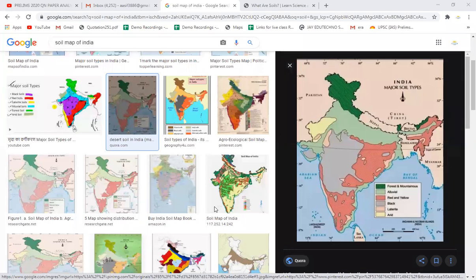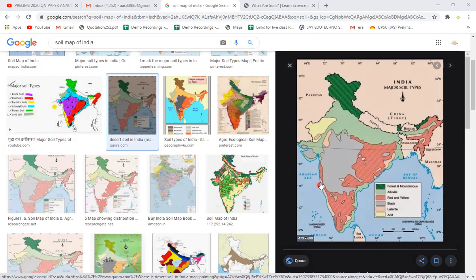Yes, sir. Okay, so we were discussing the lateritic soil. Lateritic soils are found in very high rainfall regions. We have seen that the high rainfall regions of India are the Western Ghats, and also some of the Meghalaya plateau and some of the northeastern states. So here we have the lateritic soil.